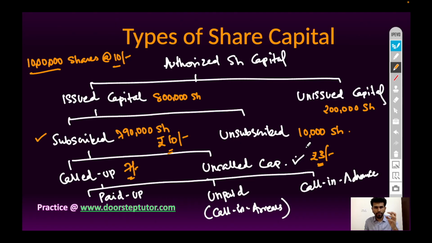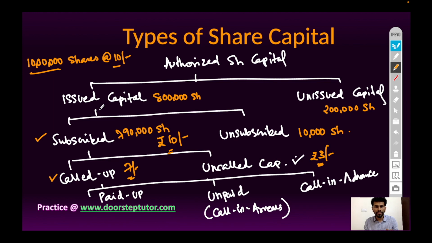So the amount of face value which is called up by the company is called called up capital, and the amount which is not yet called up by the company is called uncalled capital, that is 3 rupees. If the company issues 8 lakh shares and the public accepts 8 lakh shares, the public subscribes for 100% capital, that is 8 lakh shares. So it is called full subscription.